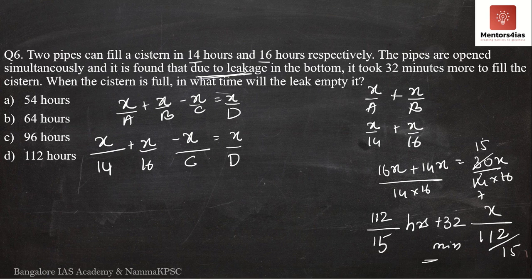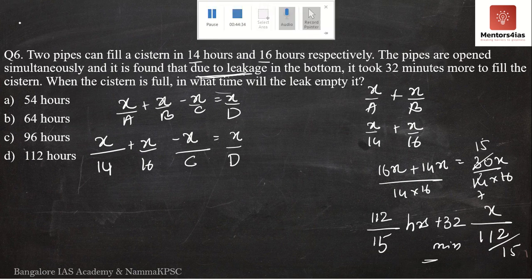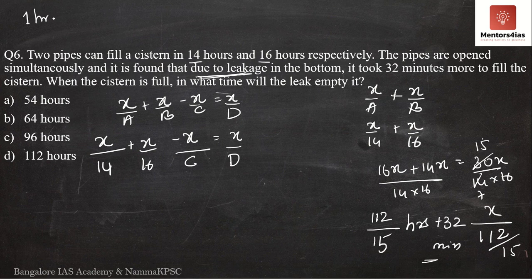So I'll have to either change everything to minutes or everything to hours. 1 hour is equal to how many minutes? 60 minutes. Therefore, 112 by 15 hours is how many minutes? 112 by 15 into 60.